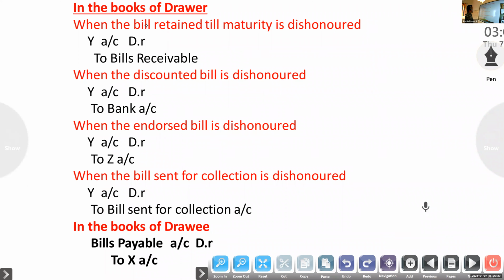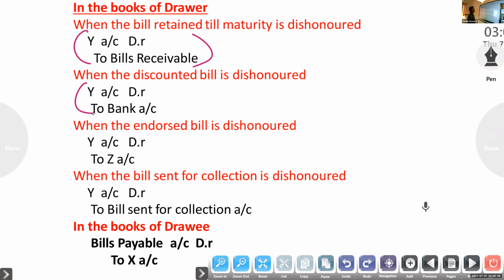If it is a normal bill, the second entry opposite: drawee account to bills receivable. If a discounted bill is dishonored, fourth entry: Y account to bank. If an endorsed bill is dishonored, fourth entry: Y account to endorsee, because the third entry was endorsee account to bills receivable, so that you will credit.